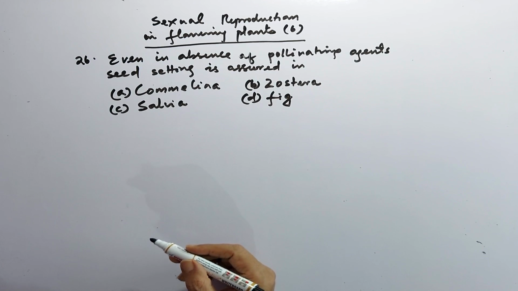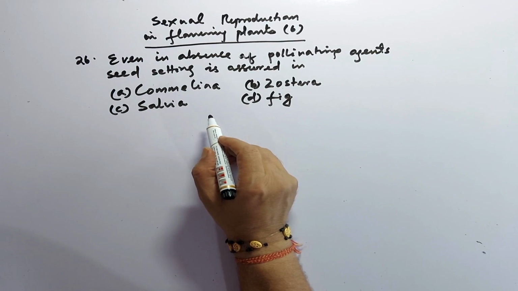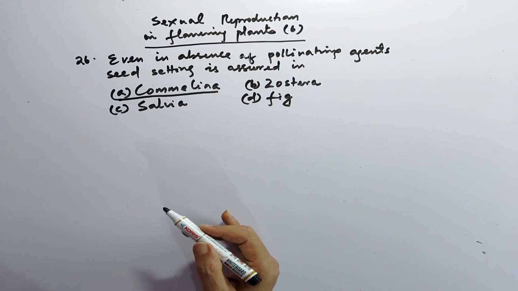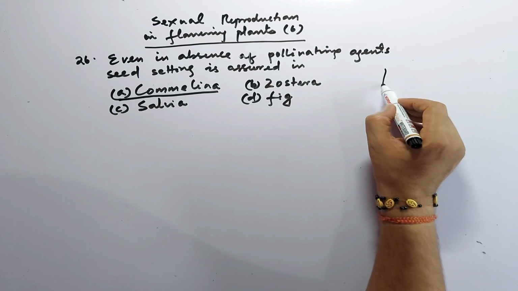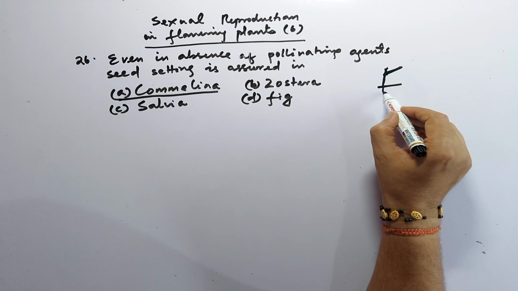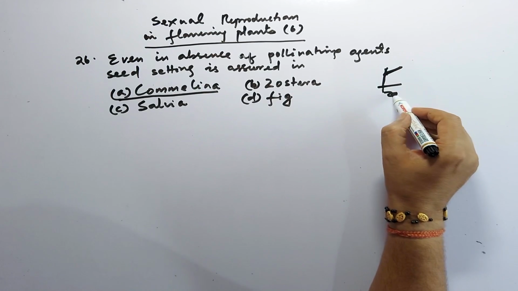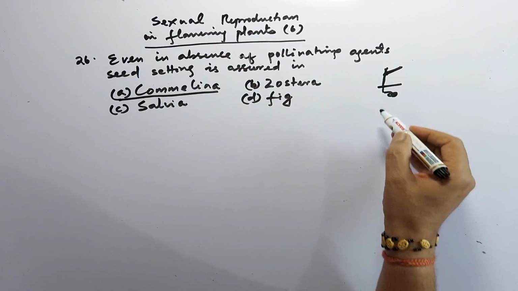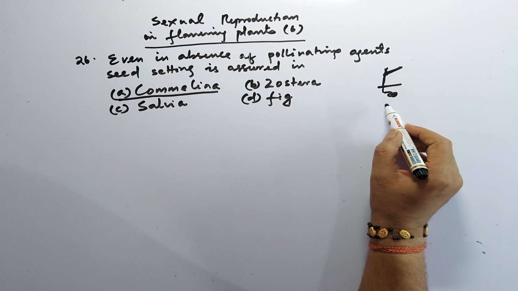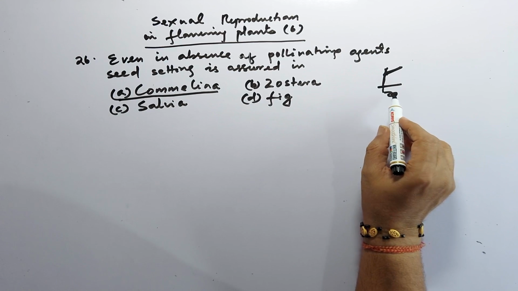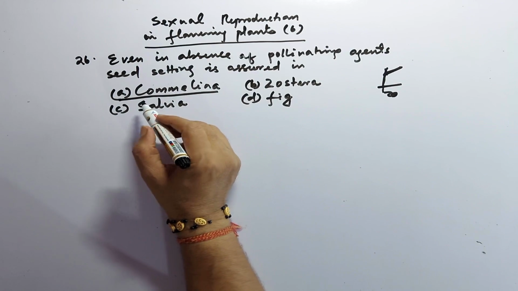Without the pollinating agents, out of all these, Commelina is a plant where you will find both flowers: the aerial chasmogamous or open flower, and underground, the cleistogamous flowers. Without any pollinating agent, this cleistogamous flower brings about fertilization and development, and seed setting is assured. So the correct answer is Commelina.